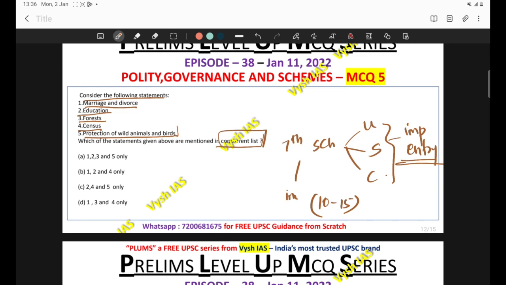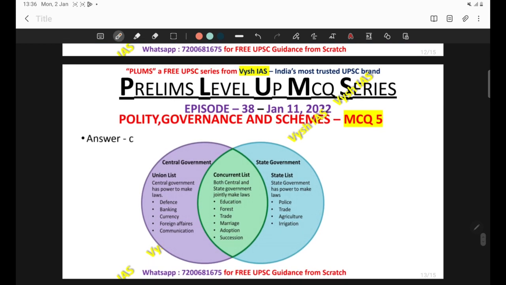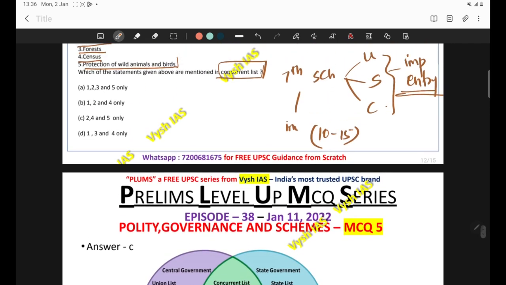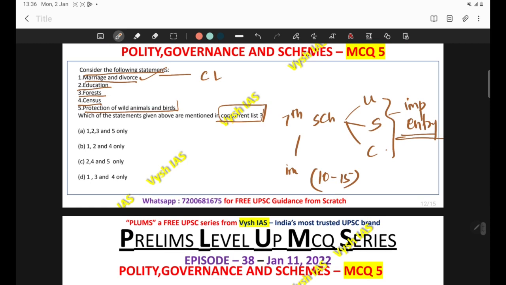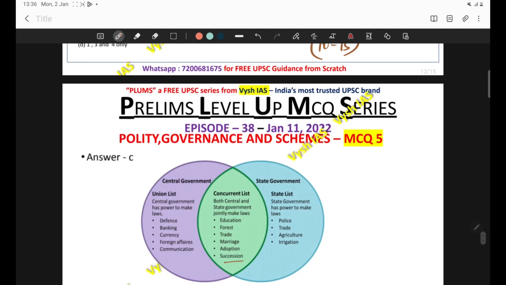If you look at the first statement, marriage and divorce, it is actually stated in concurrent list only. So this is correct. If you want, you can note down this point: marriage and divorce, then infants and minors, then adoption, wills, then succession, joint family, partition, all these items are stated in concurrent list only. Then next item to note down: prevention of cruelty to animals, then forest, protection of wild animals and birds, all these are also mentioned in concurrent list. What is concurrent list? Both the state and union can make laws in these items.